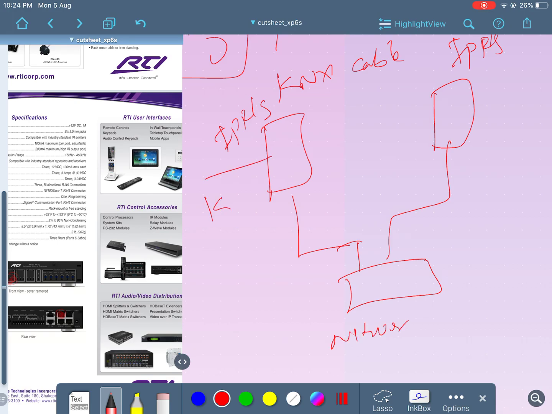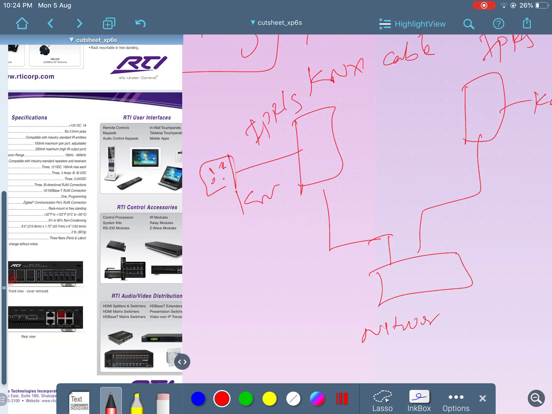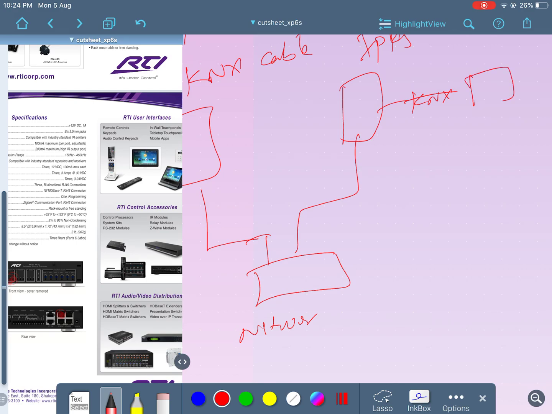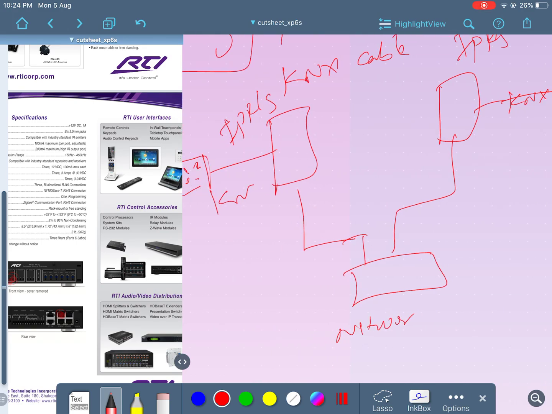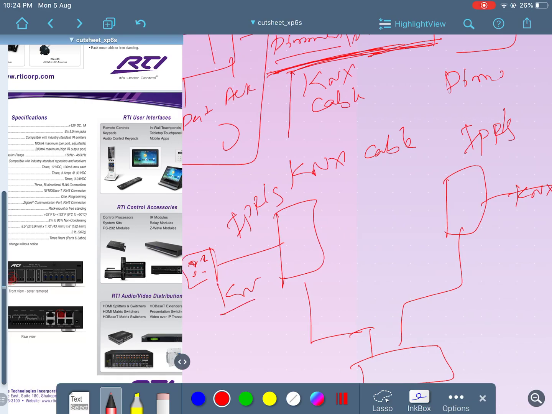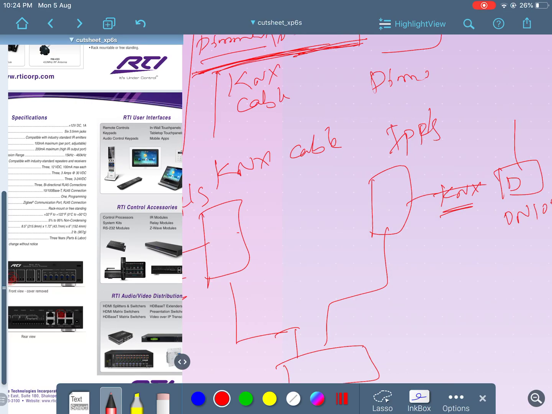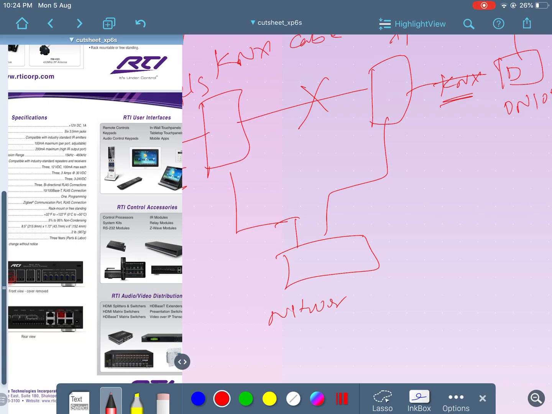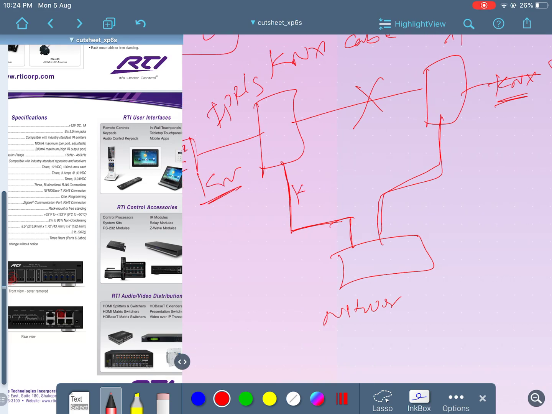Okay. So here we have a KNX cable, and here we have a KNX cable. Let's say I have a switch here and an actuator here. When I press this switch, I want this actuator to go on and off. Mind you, even though both are talking KNX, they are not directly connected. There is no connection here. So what we are doing is routing the data to a network, and it is coming through a network. This will become KNX over IP.